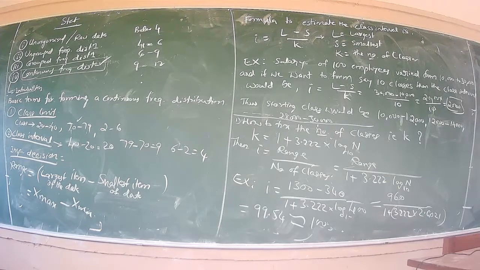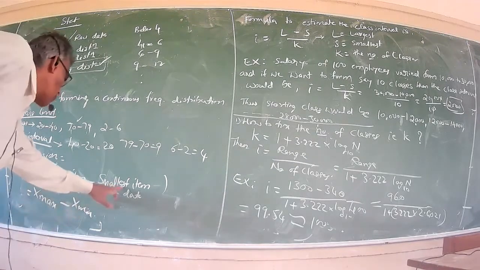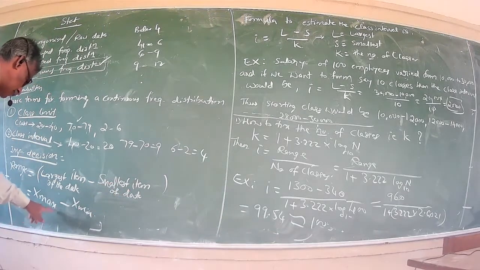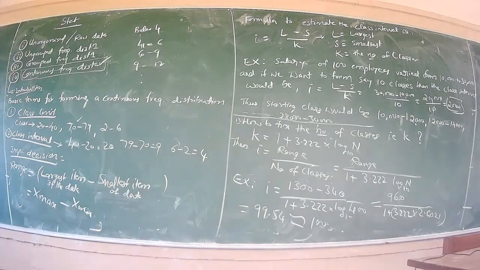Range means the highest item of the data minus the smallest item of the data, or I can also write this as x maximum minus x minimum, which gives the range of the data. Then what is the simple formula to estimate the class interval, that is I?